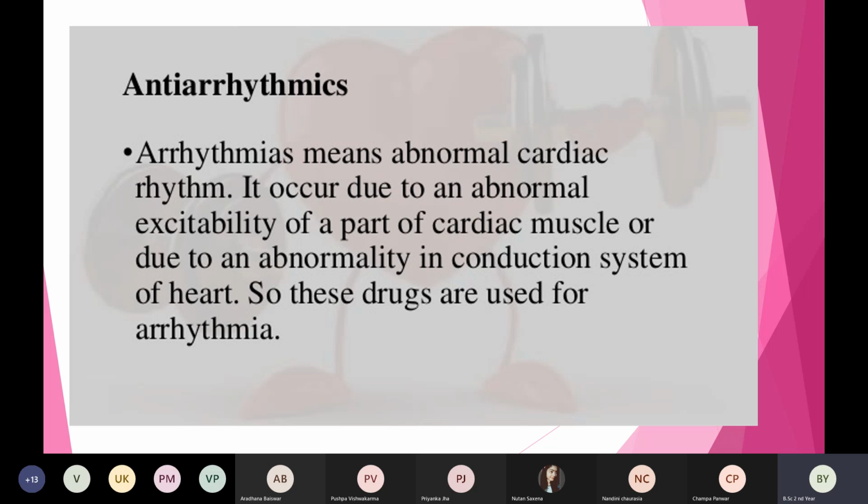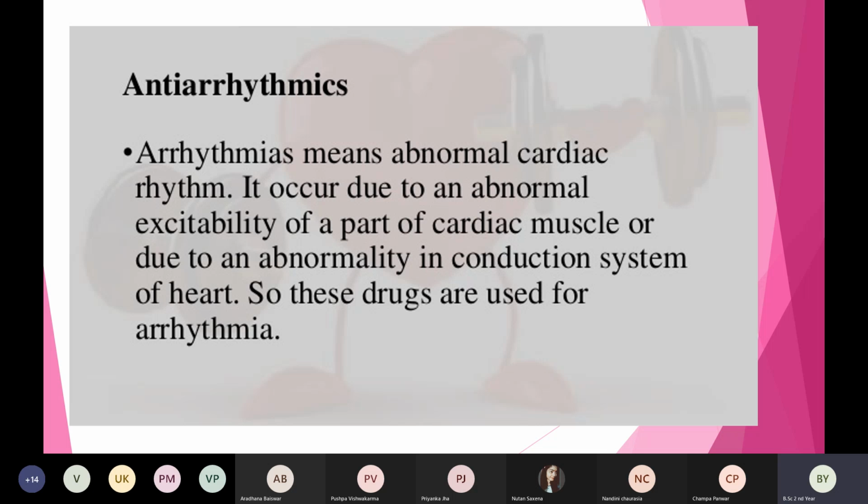There are ventricular fibrillation, ventricular tachycardia, sinus tachycardia, asystole, and there is also another which you call heart block. If a patient is suffering from any of these types of arrhythmias, then in such a condition, what medicine will we give? Anti-arrhythmic agents.